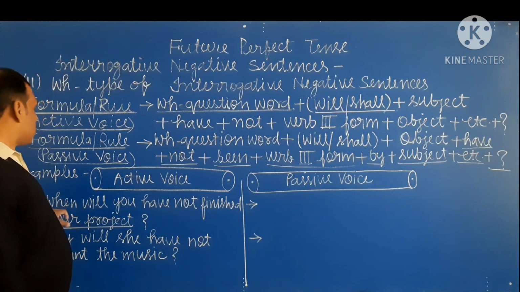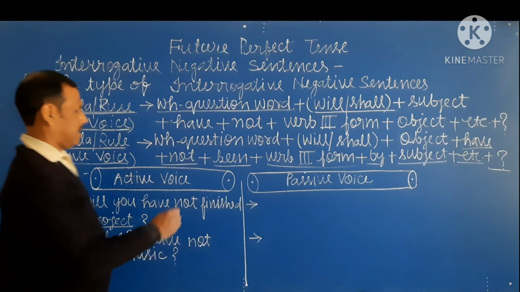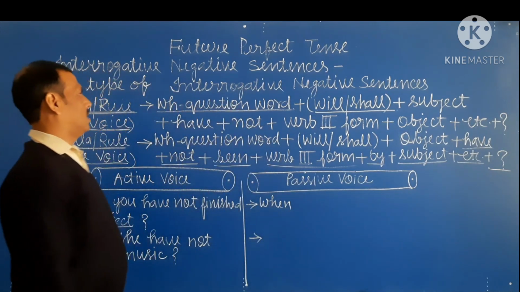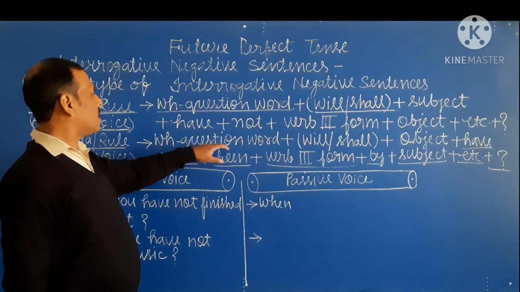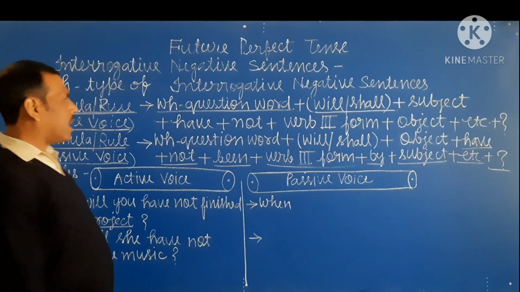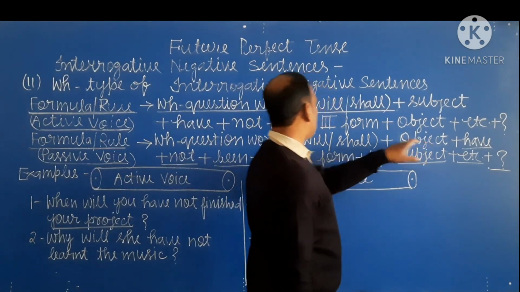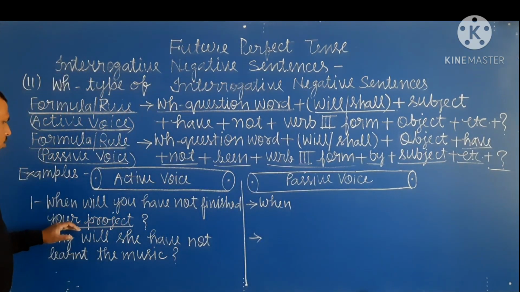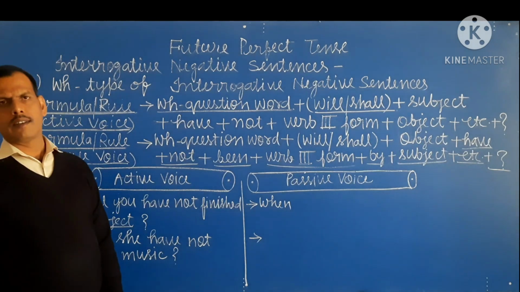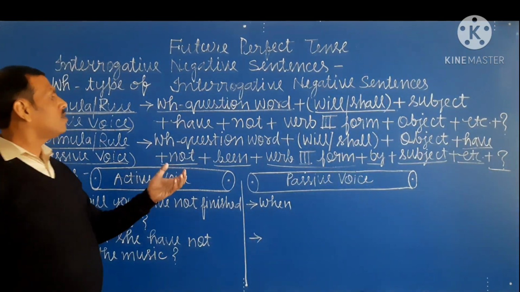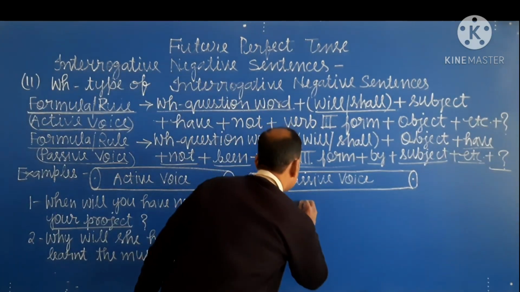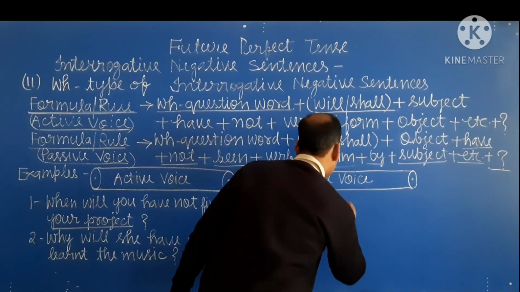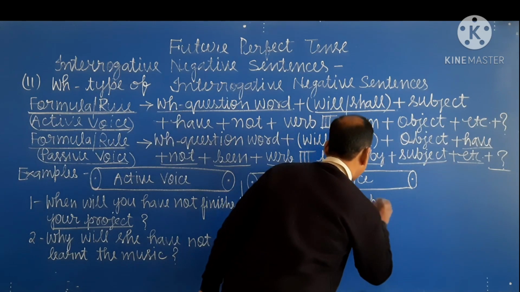Okay? First of all, we write when. When is the WH question word. And here, according to object, we write will or shall. So here, your project is the object. So we use will.